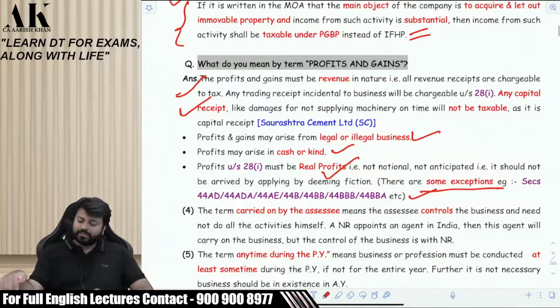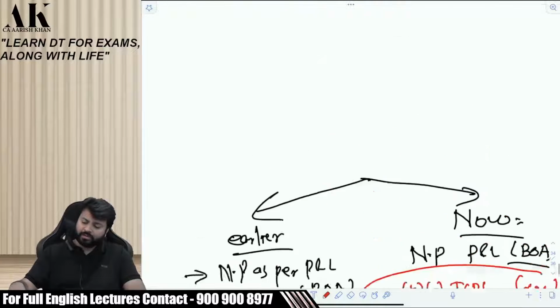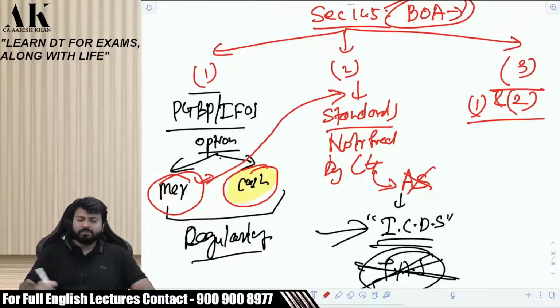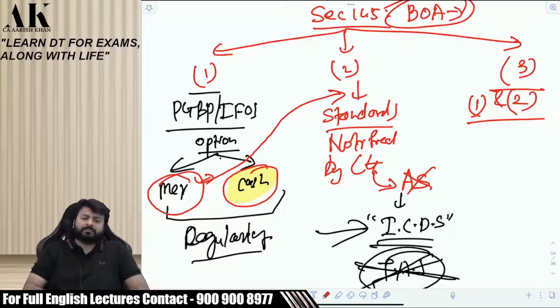And last but not least, subsection 3 over here. What does it say? Pay attention on the board. I'll explain from the board itself. Subsection 3 says that if you do not follow subsection 1 and 2. What do I mean by that?